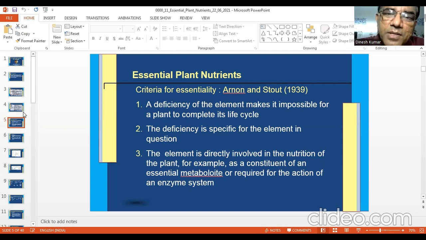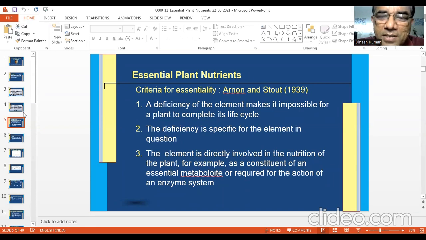So the function of nitrogen, meaning the making of chlorophyll or RNA, DNA, can only be done by nitrogen. Other elements cannot substitute the functions of nitrogen. Similarly, however, some people say that exceptions are there. Some roles of calcium, magnesium, and potassium can be met by sodium.